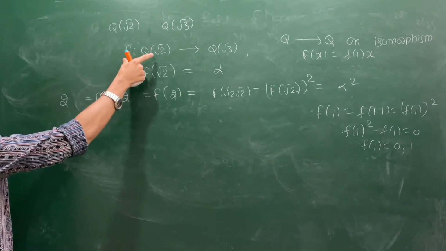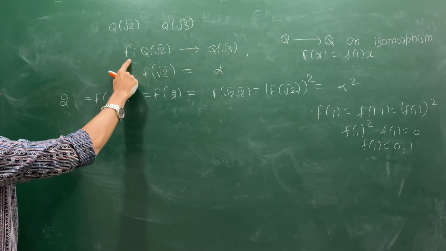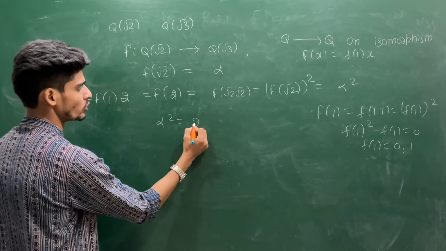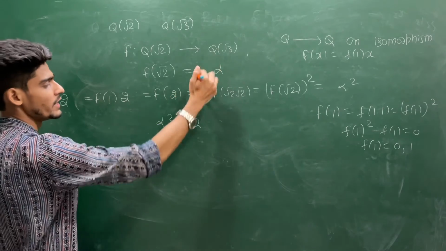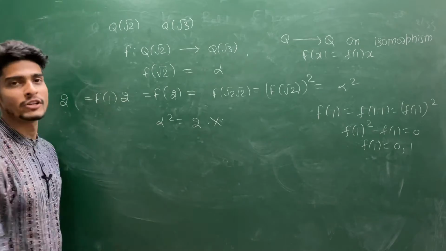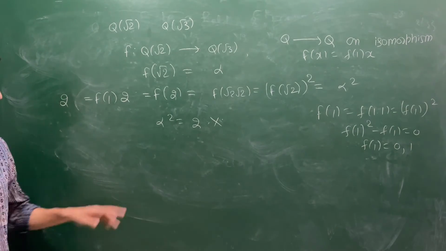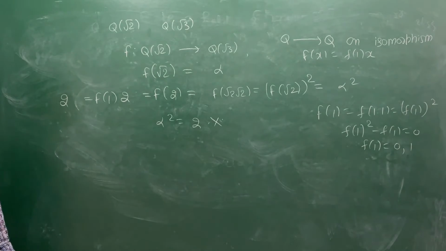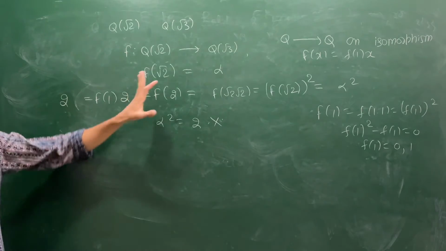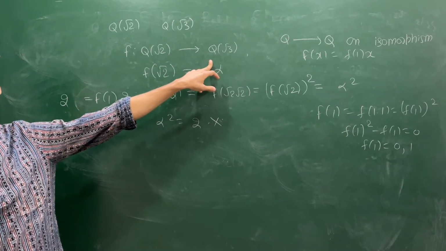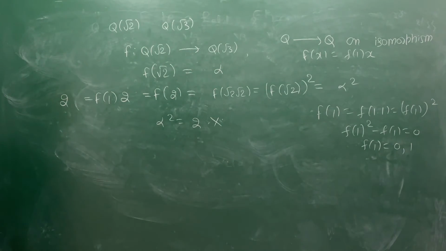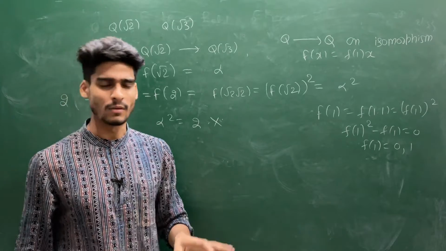That means under this field homomorphism, every rational will be fixed. So your alpha square must be equal to 2. But this alpha is a member of Q(root 3). This is not possible. You cannot give me any element inside this which satisfies alpha square equals 2, because alpha square equals 2 has two solutions, either root 2 or minus root 2, but both are unavailable in this. So this and this cannot be isomorphic as a field. They are isomorphic as vector spaces, but not as a field. This is just a simple example. We will see more complicated examples.